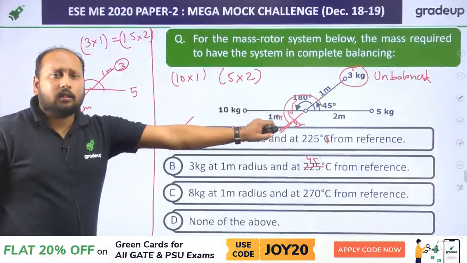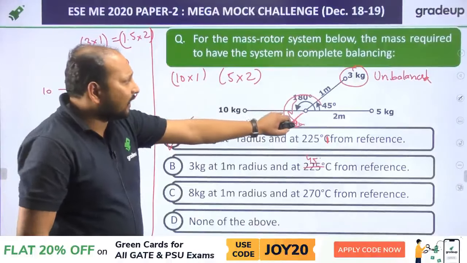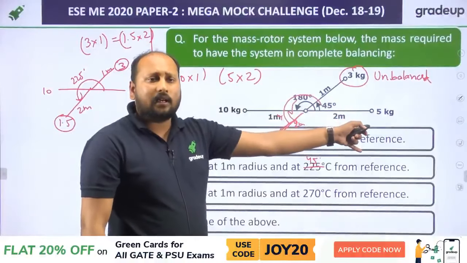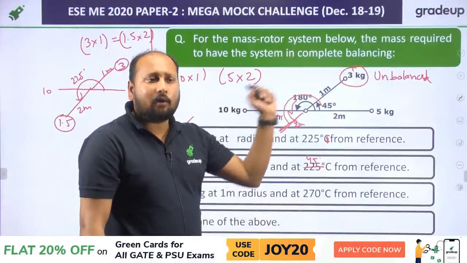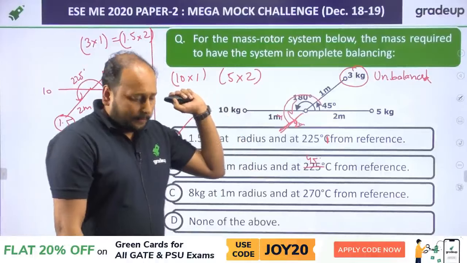Because this is a very easy question. I don't know why you have not attempted this problem. This is direct. You can directly attempt this by looking at the diagram itself. You can see which is unbalanced and how to balance this. Clear?